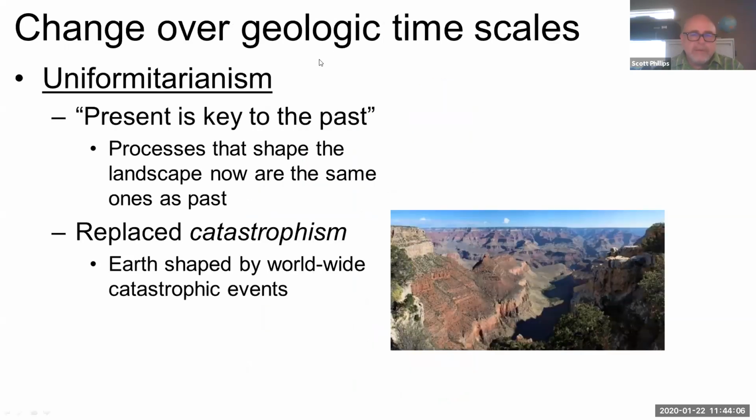So a couple of concepts that are related to geologic time. One is uniformitarianism. That's the concept that the present is the key to the past. This is the idea that the processes that are happening today are what created things like the Grand Canyon, for example. Now, when people didn't know the age of the Earth, they assumed that big catastrophes had to happen, like some major flood or some major event had to create things like the Grand Canyon. But knowing how long the Earth has been around, we know that that's not the case. The Grand Canyon wasn't created all at once. It was created very slowly, over a long period of time.